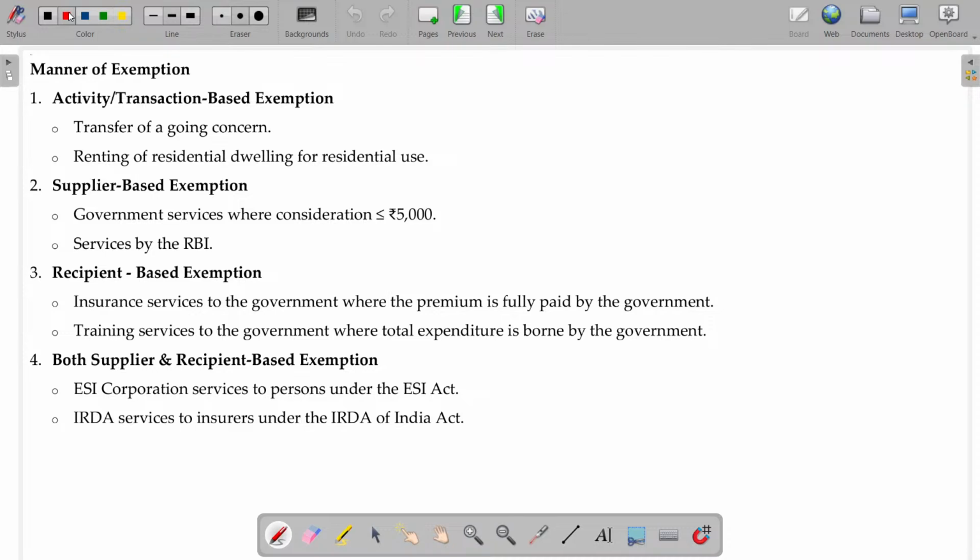Another one is recipient based exemption. Who receives it? If I send to X, it is taxable. If I send to Y, then it is exempted. Both supplier and recipient based exemption also will be there. It's only to have the idea in your mind.